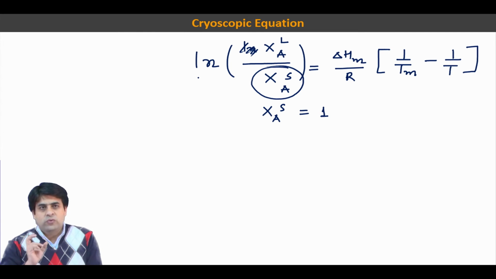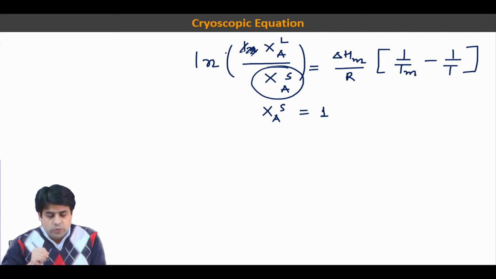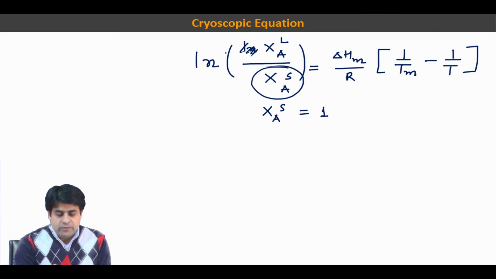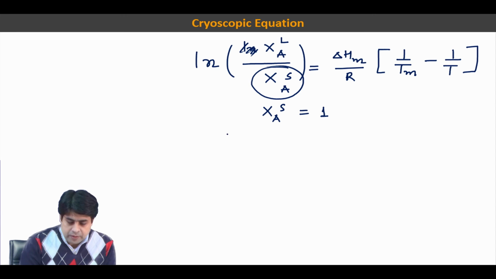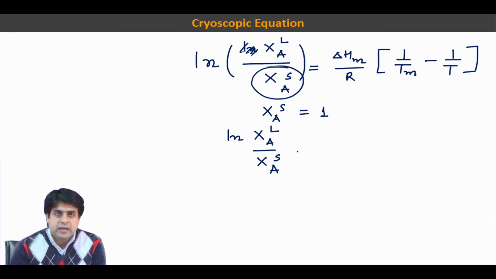So when the phase is not pure, you have this term ln x A L by x A solid. If this is impure, this will always be less than 1.